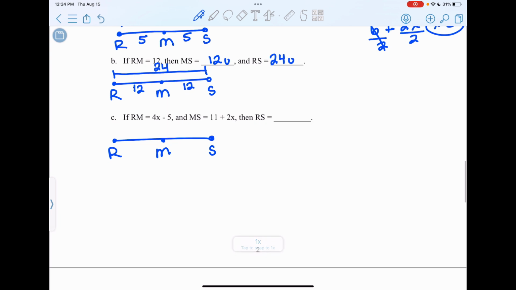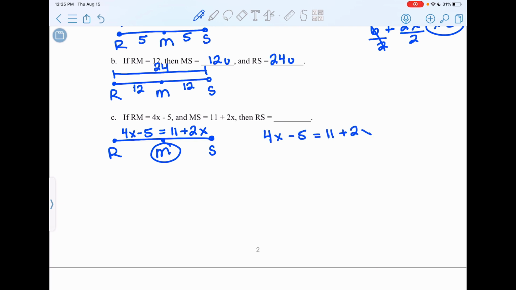And lastly, part C, if RM equals 4x minus 5 and MS equals 11 plus 2x, then what is RS? Well, let's think about what we know about RM and MS. Since M is the midpoint, I know that these two sides are equal to each other. So this will be my equation: 4x minus 5 equals 11 plus 2x.